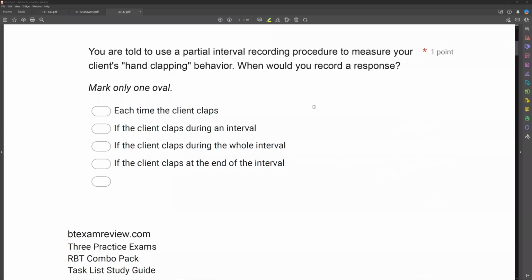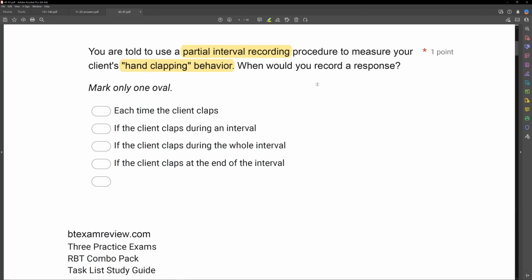You are told to use a partial interval recording procedure to measure your client's hand clapping behavior. When would you record a response? So we are looking at when we want to record our responses, because with this discontinuous measurement, there are certain times when we will and won't record responses. Because remember, in each interval, only one response is going to be recorded. In this case, we're using partial interval recording, meaning if that behavior occurs at all during the interval, we're going to record a response, specifically for hand clapping behavior.